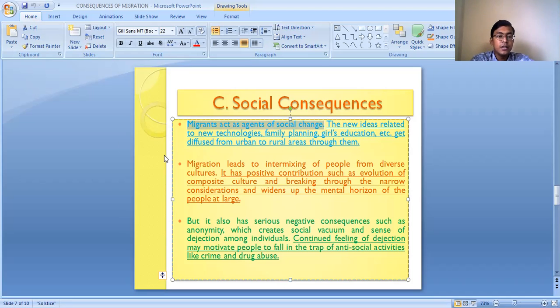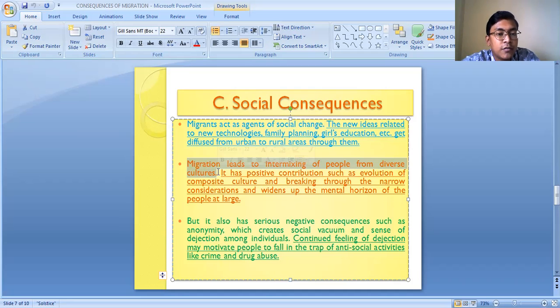As well as, migration leads to intermixing of people from diverse cultures. Let me give an example: when people from Bengal migrate to the southern Indian states, our culture and their culture are totally different. So there's an intermixing of cultures.